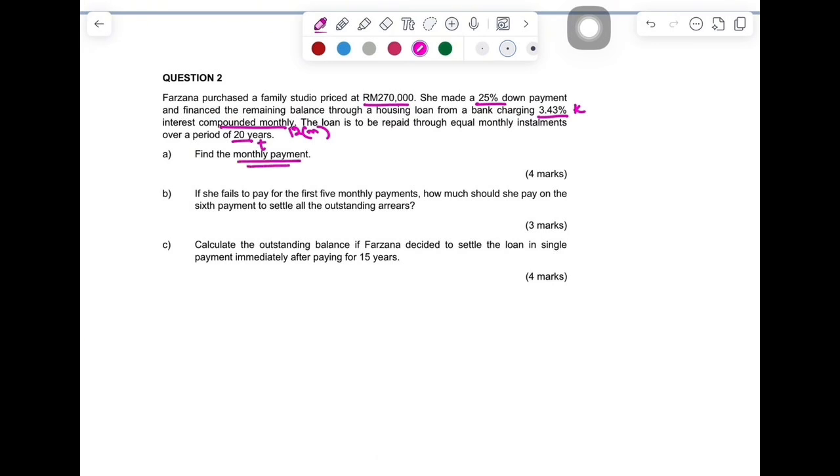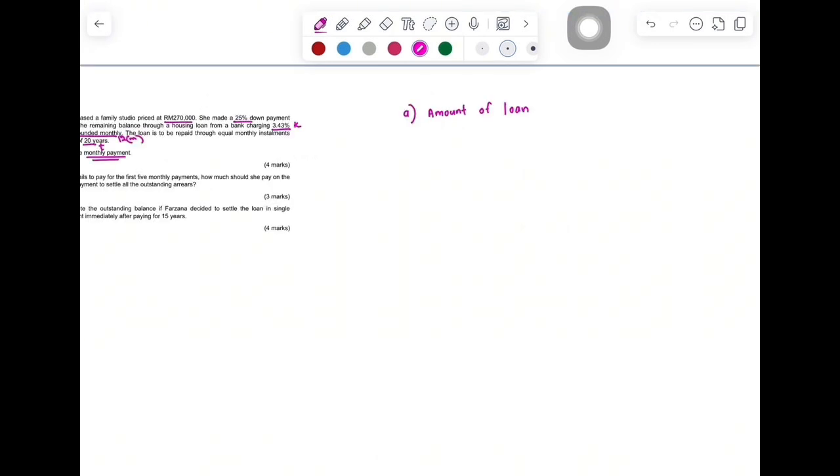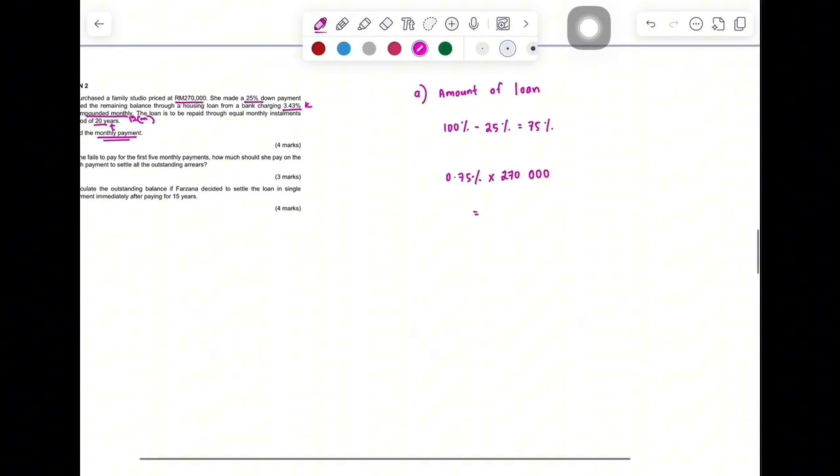Find the monthly payment. First, let's calculate the amount of loan. Since Farzana has already paid 25% as the down payment, we only need to calculate the remaining percentage. So 100% minus 25% equals 75% of the loan. So now we can calculate the amount of loan. 75% times 270,000 equals 202,500 ringgit.